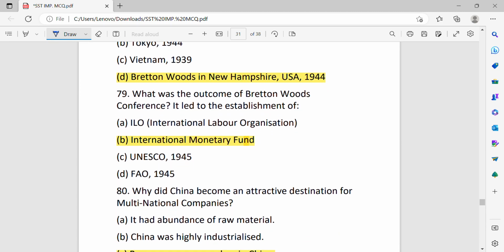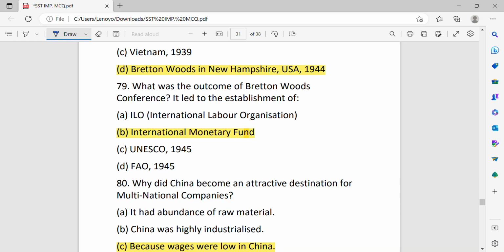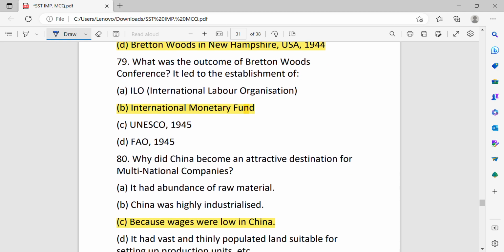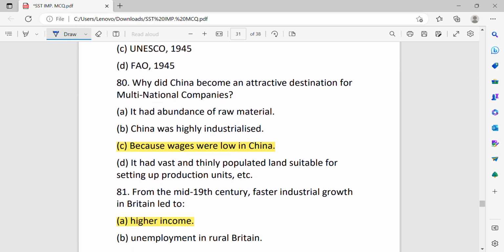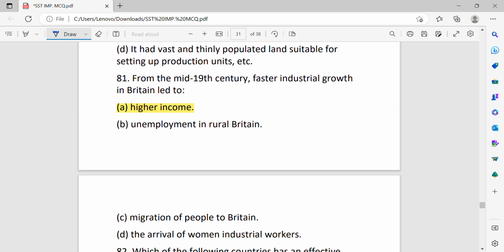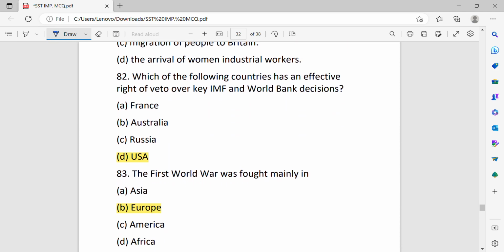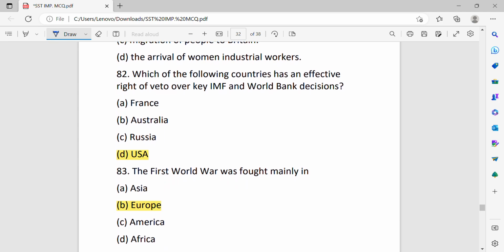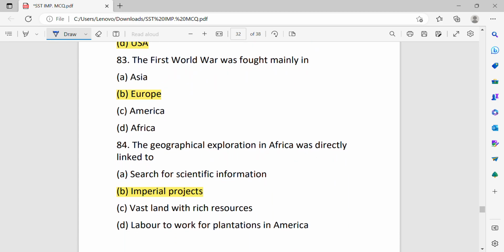What was the outcome of Bretton Woods Conference? It led to establishment of IMF, also known as International Monetary Fund, and World Bank as well. Why did China become an attractive destination for multinational companies? Because wages were low in China. From the mid-19th century, faster industrial growth in Britain led to higher incomes. Which of the following countries has an effective right to veto over key IMF and World Bank decisions? That is USA. The First World War was fought mainly in Europe.